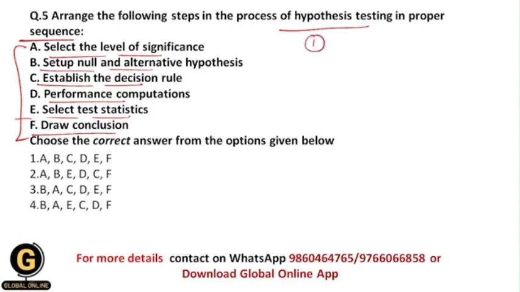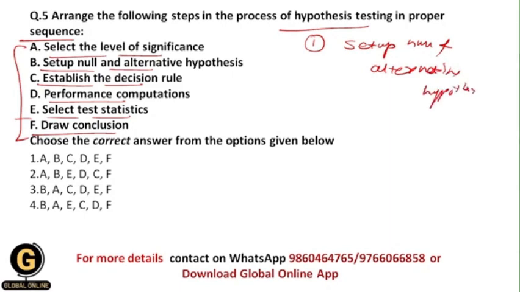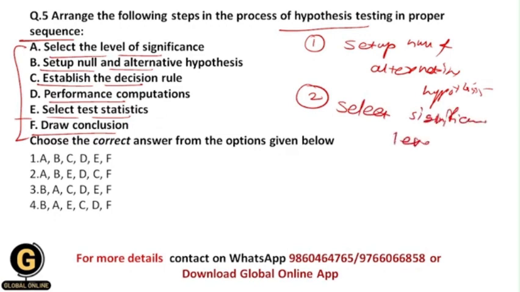So your first step should be set up null and alternative hypothesis. Okay, so first of all we need to set up the null and alternative hypothesis. Then your second step should be select significance level. Then third step should be select test statistics.